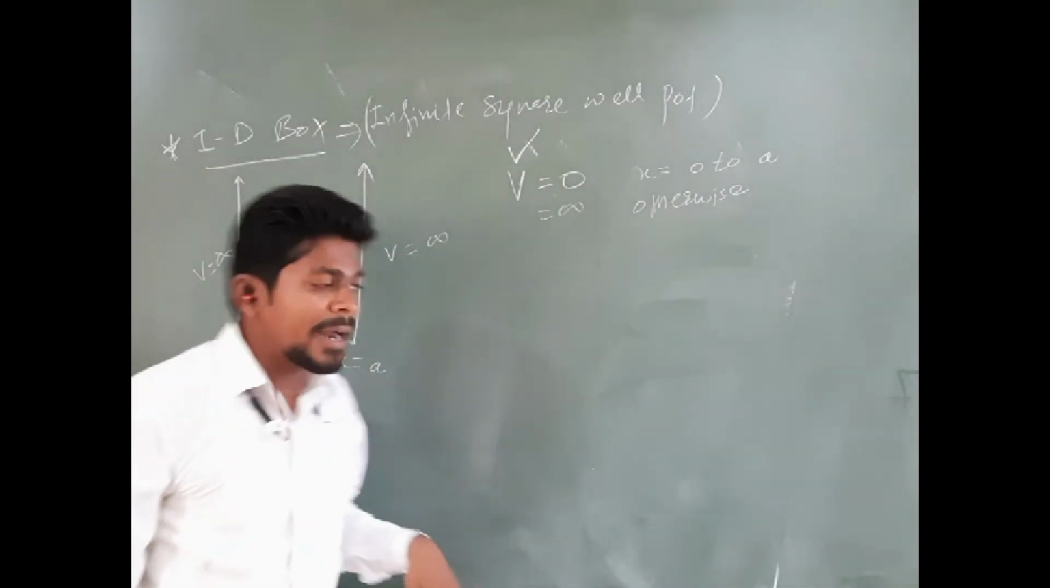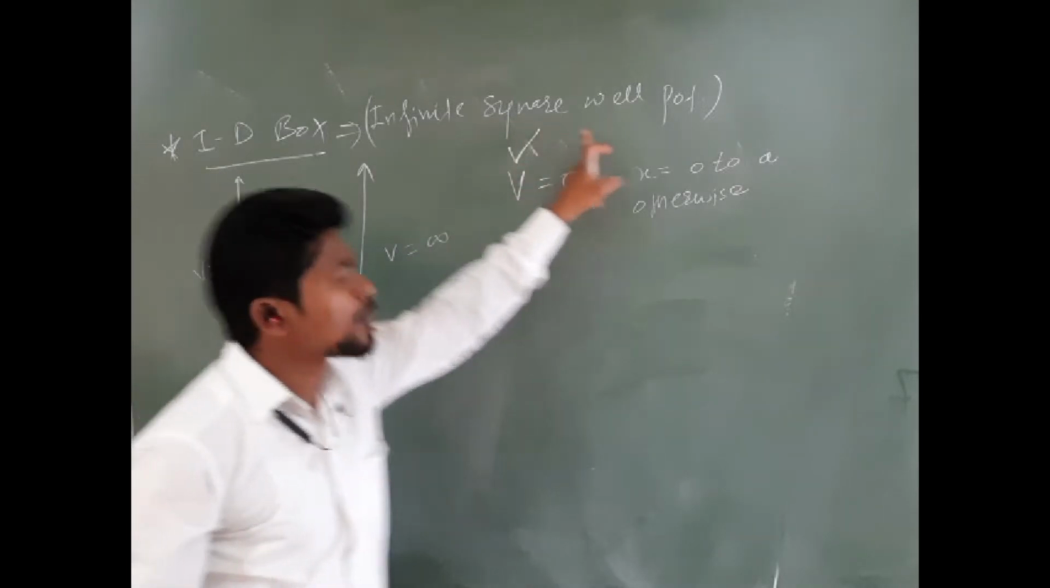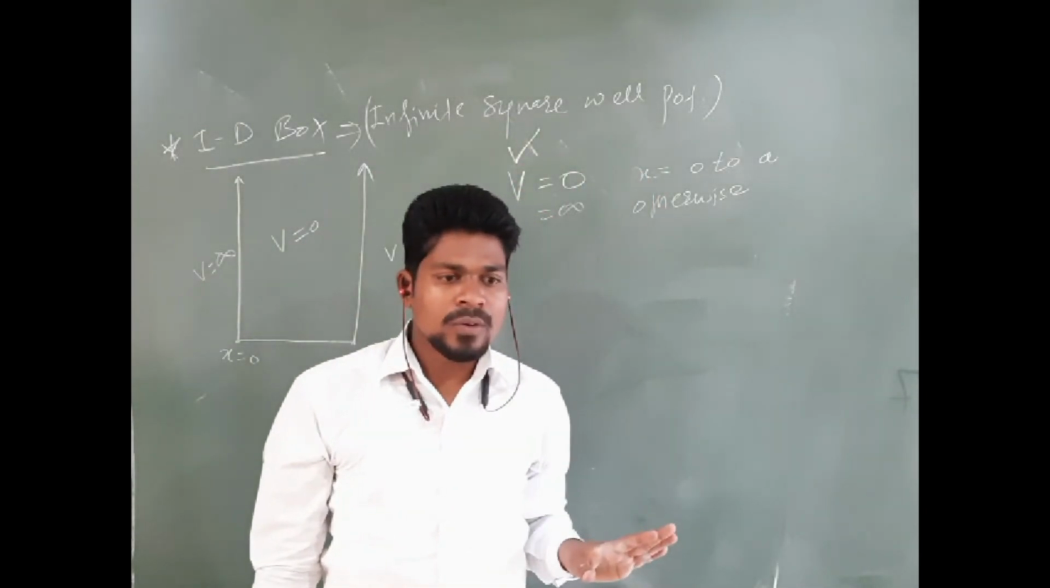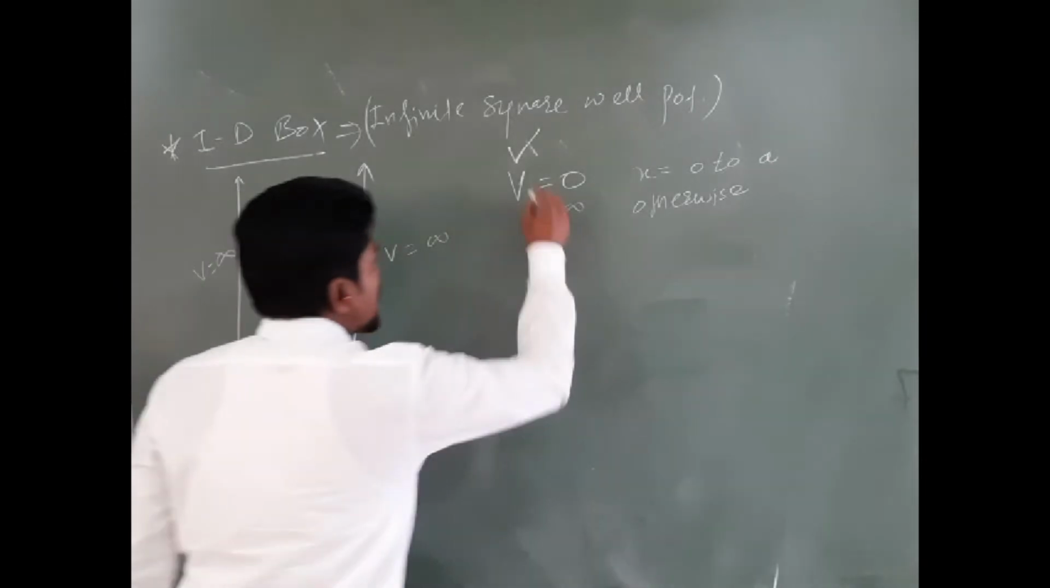So you should remember that the 1D box and the infinite square well potential, both things are the same.